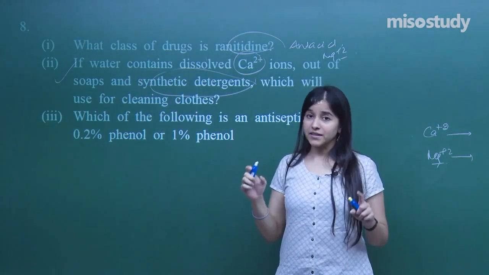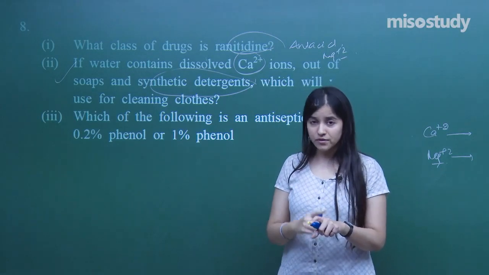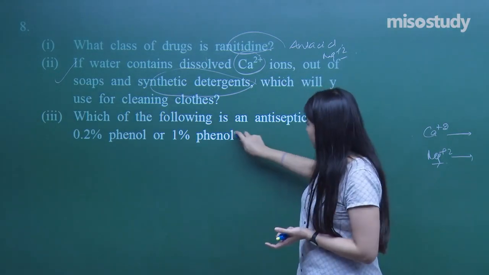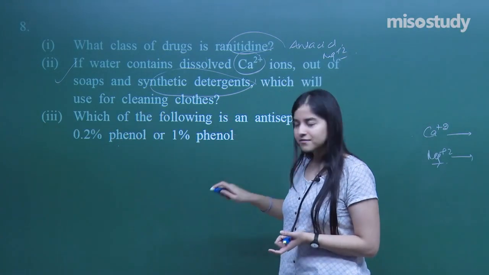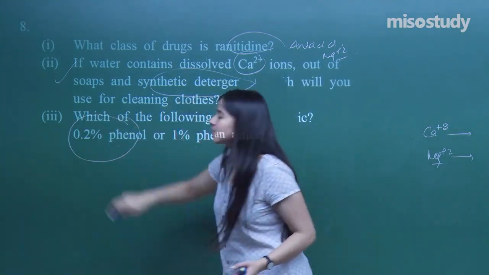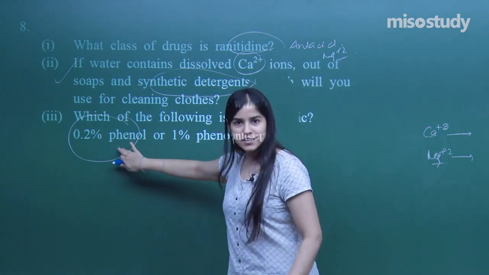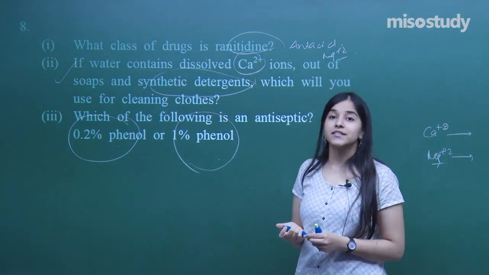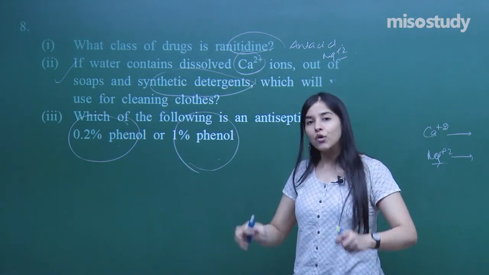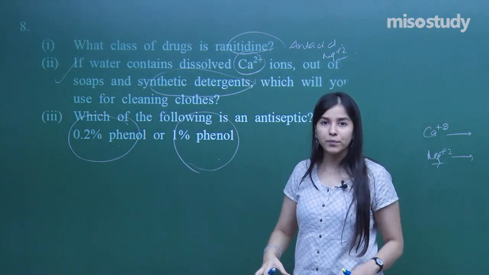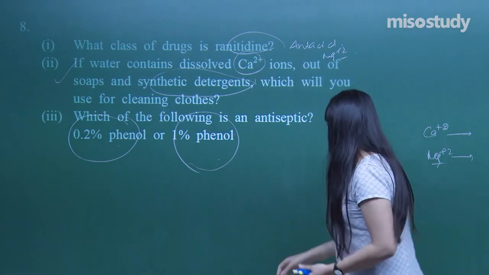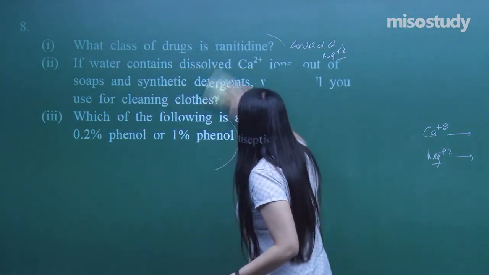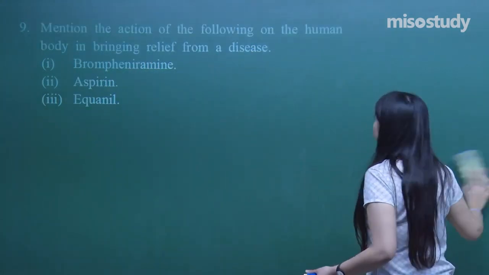Next one, which of the following is an antiseptic? So antiseptic is used on a living tissue. For my skin, I need a milder one, not a strong one. So out of the two, which one is mild? The one having less concentration. So that is what an antiseptic is. Whereas 1% phenol is used as a disinfectant, right? On the non-living things, maybe on a floor for mopping or something. Clear? So 8th question done.